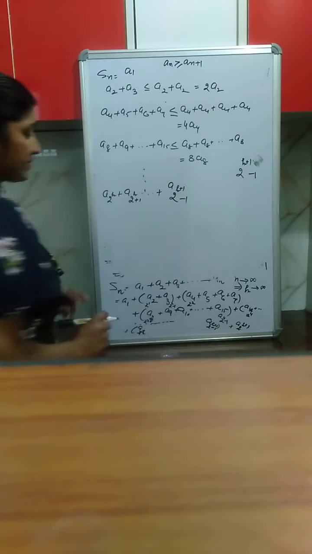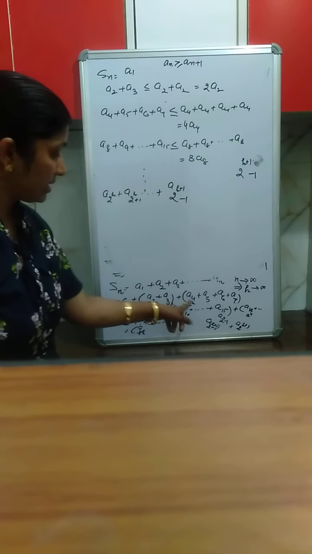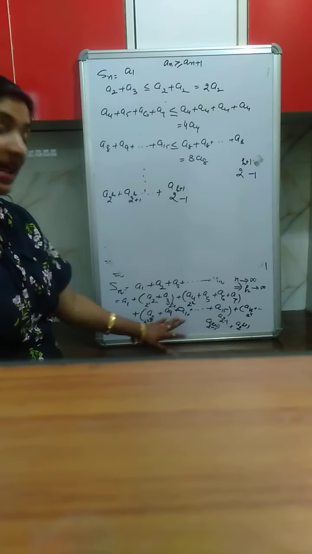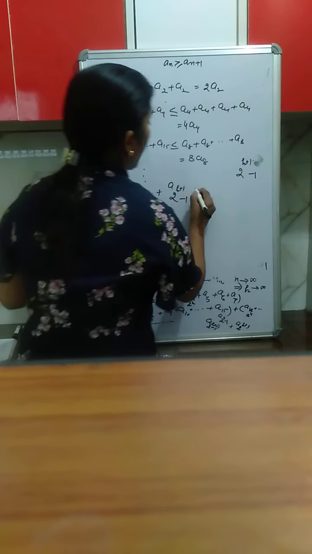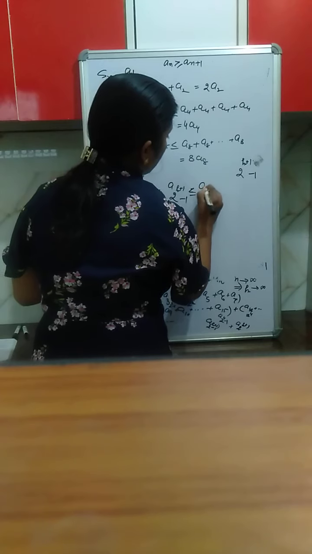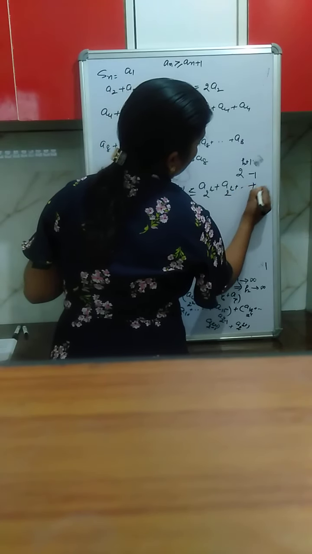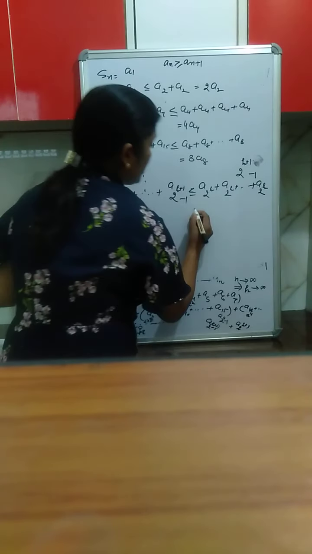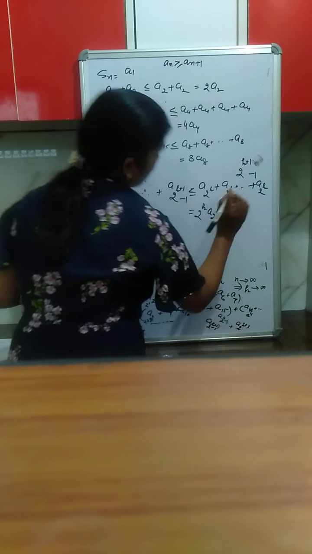See, the group which starts from 2 has 2 terms, which starts from 4 has 4 terms, starting from 8 has 8 terms. So it starts from a 2 raised to the power k. So how many terms does it have? 2 raised to the power k terms. So these are less than or equal to a 2 raised to the power k, and so on, a 2 raised to the power k. How many times? 2 raised to the power k times. So it is 2 raised to the power k times a 2 raised to the power k.